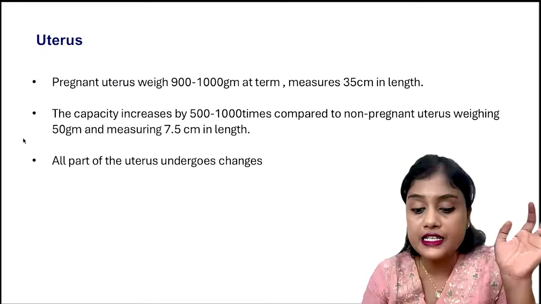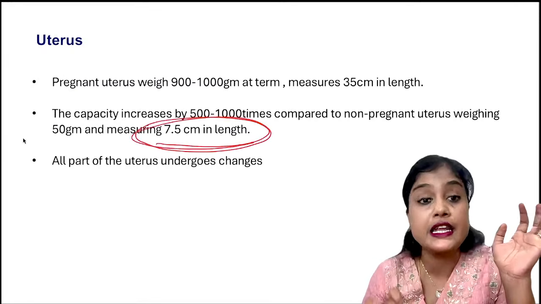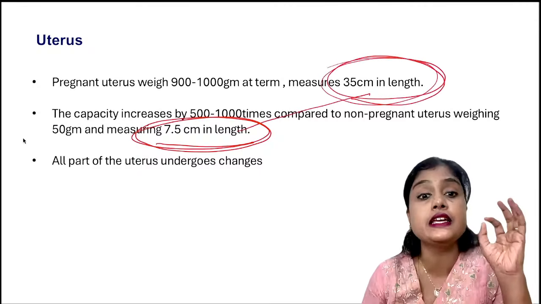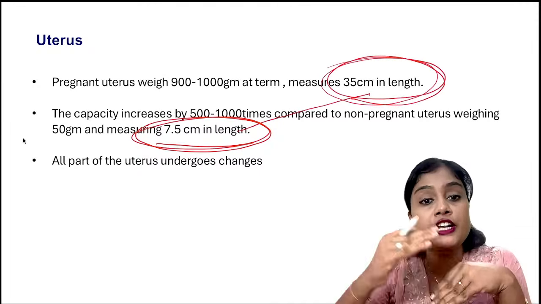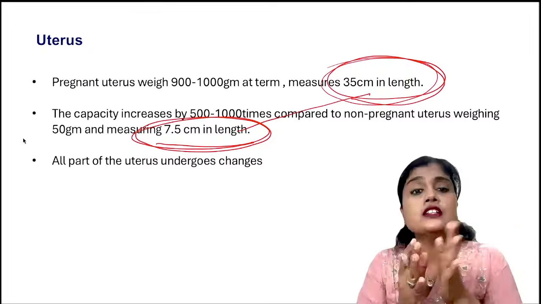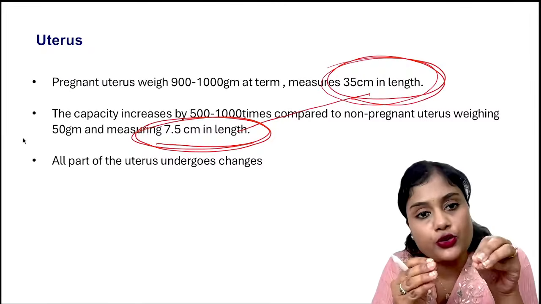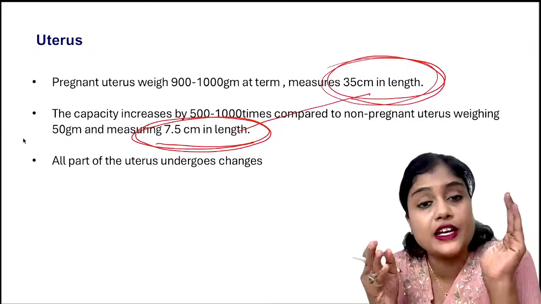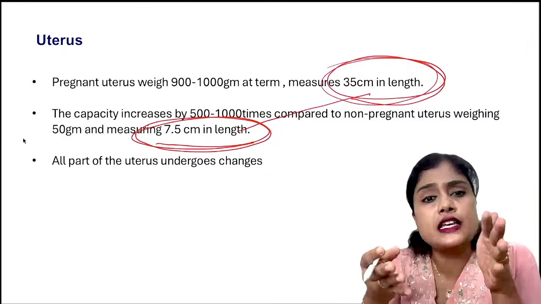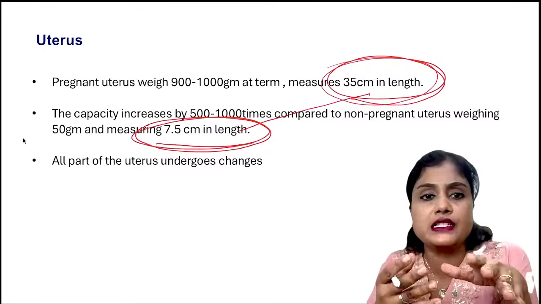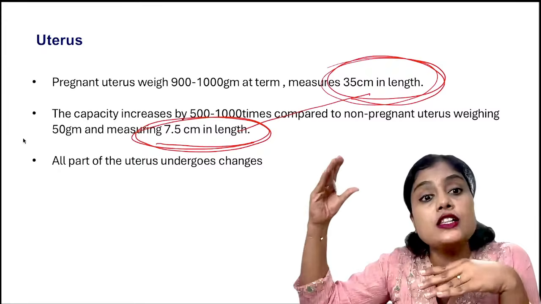Firstly, it is 7.5 centimeters in length, which almost increases to 35 centimeters in length. The change is huge. The uterus, which was initially small in size and not even palpable in a small young person, where we do not even feel it unless we do a PV examination, becomes as huge as reaching the xiphisternum, isn't it?